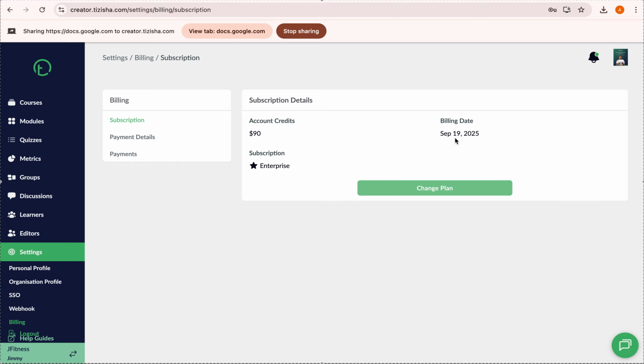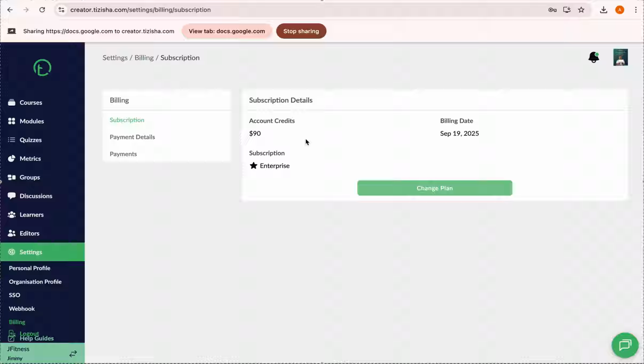So what happens is when it gets to September 19th, I'll be blocked from accessing all this data, right? That's after 30 days. Billing happens after 30 days, so after 30 days, you're going to get blocked. Not really blocked, but you won't be able to access. If you had created courses, they won't be accessible. You'll get some error there telling you that you need to make payments for the billing and that kind of stuff.